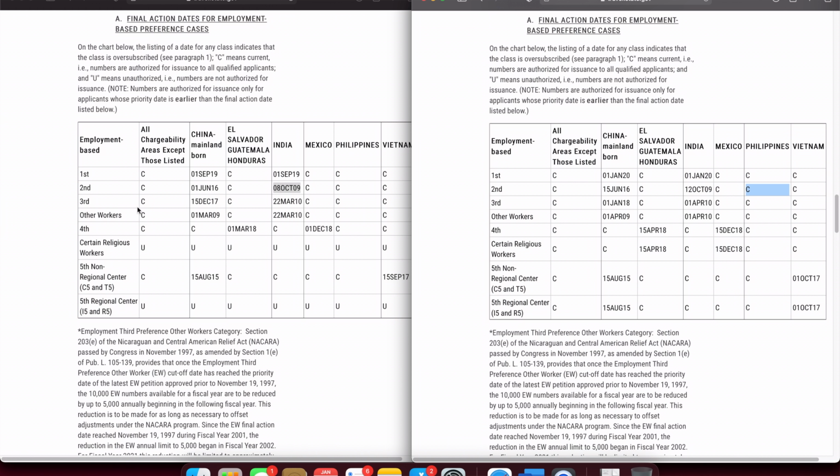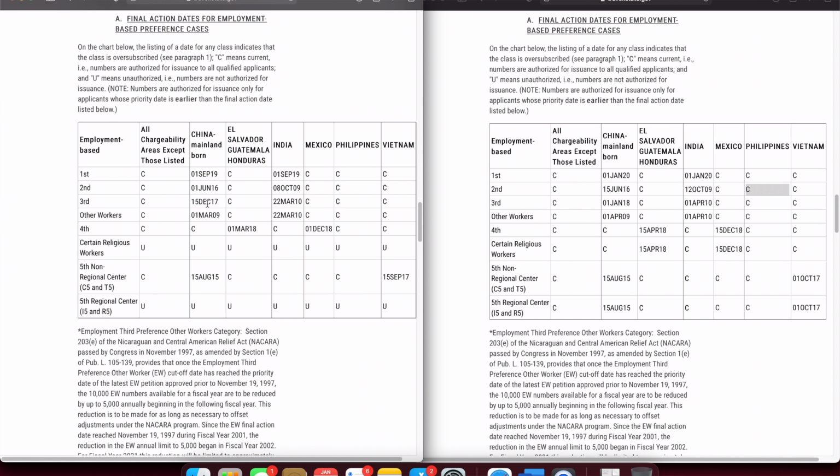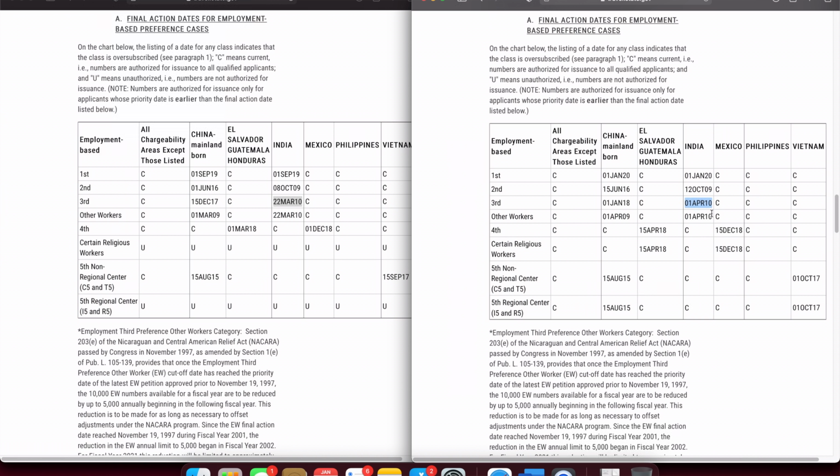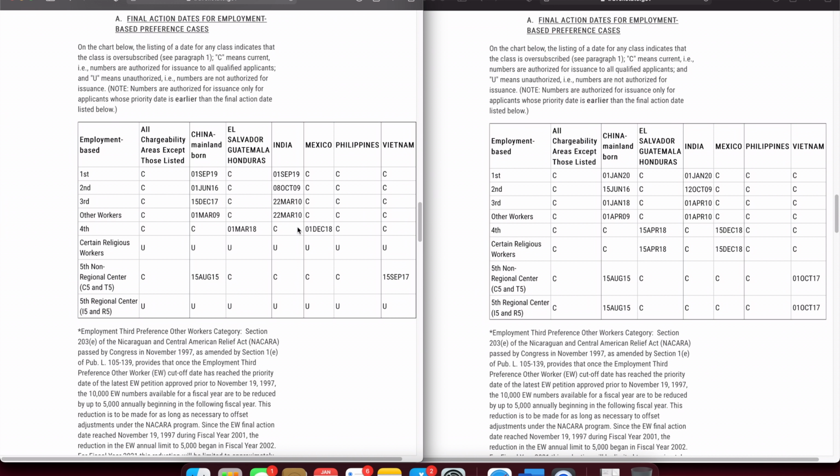EB3 is the same story, but it has a little bit more progression than EB2. So by 2 weeks for China and by about 1 week for India. So from 22nd of March 2010 to 1st of April 2010. The other workers category has also changed by a month for China and also by a week for India. And EB5 is still the same. There is no change for China. It is already current for India, and it has moved a little bit for Vietnam.